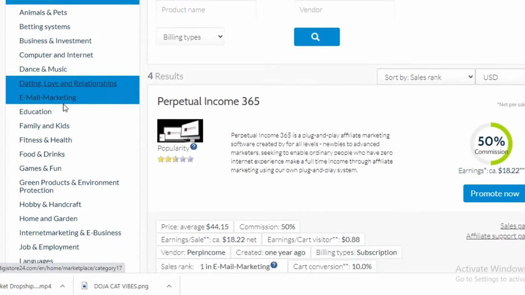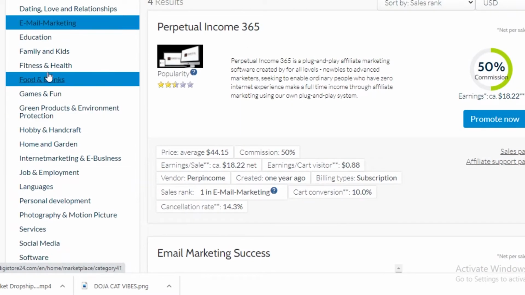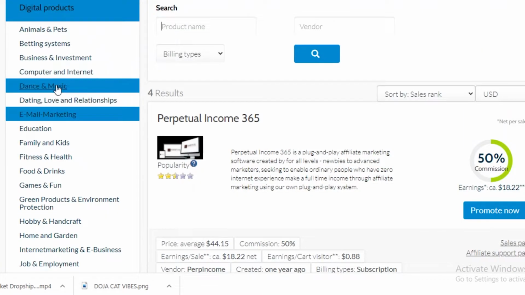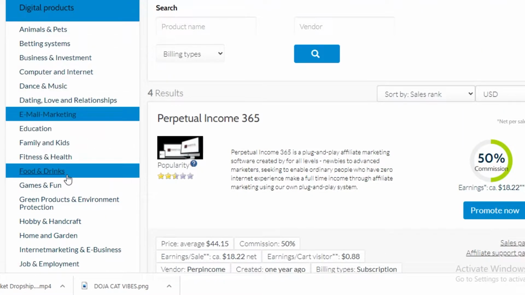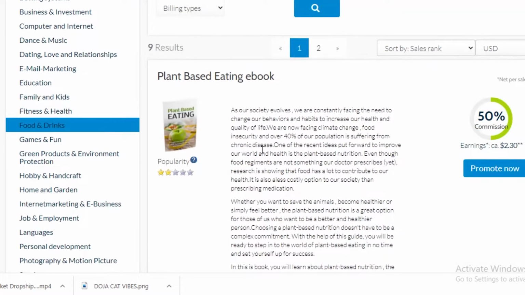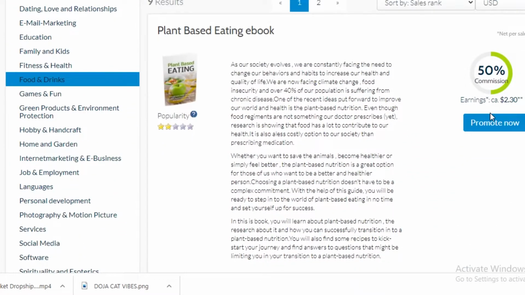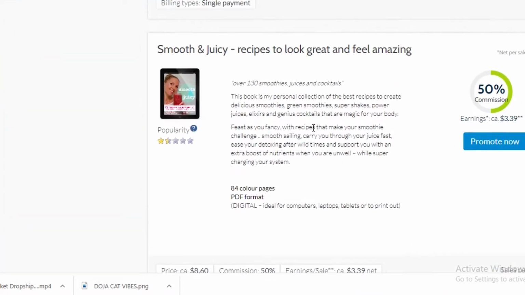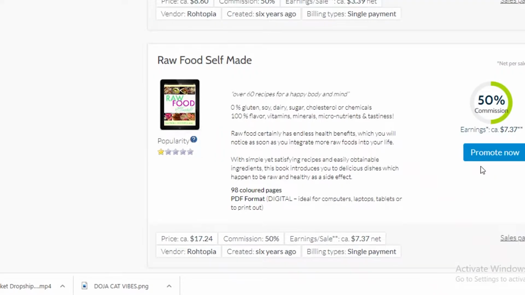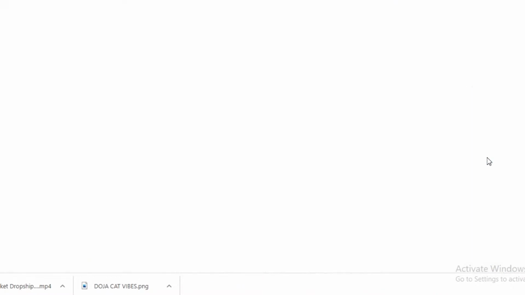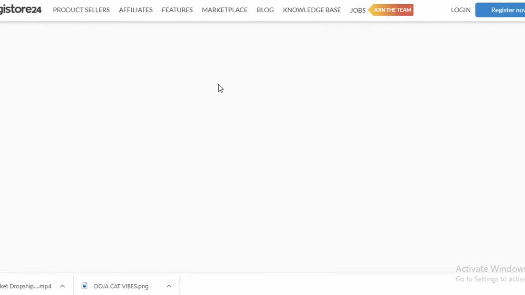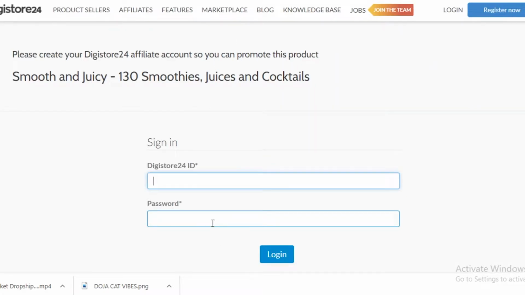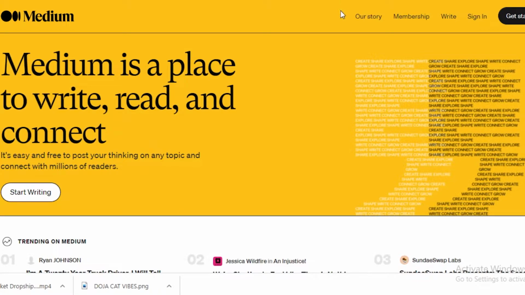So let's just go into their apparel if they have any, because I find that to be interesting usually. But they don't have any, so let's just go with foods and drink. And you can see over here, they have an affiliate link for this book. And what you're going to do is you're just going to click on promote now for any of the products that you want to promote. So let's just say that we want to promote this book. So we're just going to click on promote now over here. And then you're just going to sign up for Digistore24, and then you're going to get your affiliate link for that book.